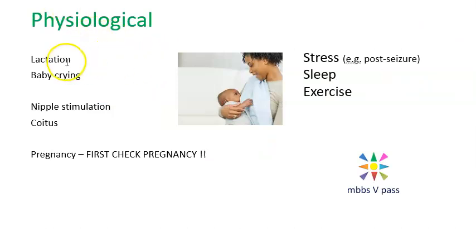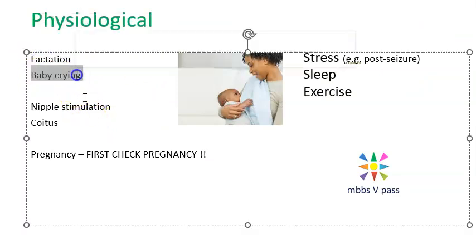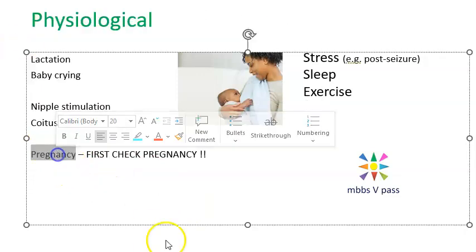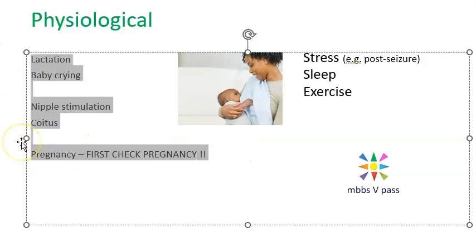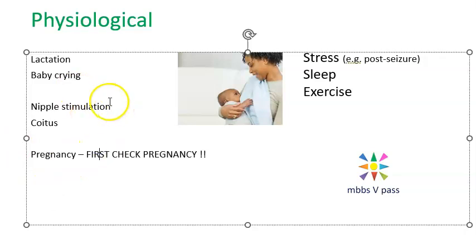Physiological causes, obviously lactation. A baby crying can make the breast release milk, right? Nipple stimulation, obviously, is something similar. Coitus, that is sexual intercourse, again. So these are some things that you can understand. Then pregnancy. They always say when somebody has hyperprolactinemia, you check for pregnancy. That is the first check you do. So I think all this category is understandable: lactation, baby crying, nipple stimulation, coitus, pregnancy. We will leave this part here.